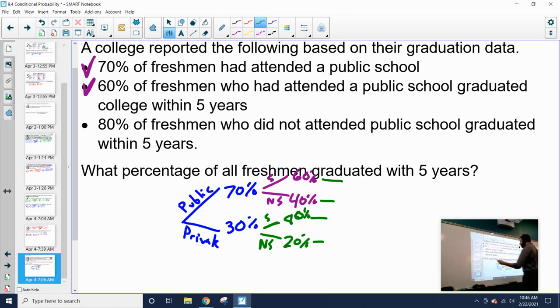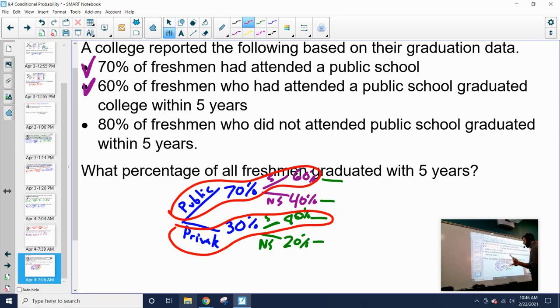So if I want to figure out what is the percentage of all freshmen graduating within 5 years, I'm looking at this top row and this middle row right here. So these are all my freshmen that are graduating within 5 years, whether they went to public or whether they went to private. I have my public schools graduating within 5 years and my private schools graduating within 5 years. Well, I need to figure out what is this top red row? It's going to be 70% times 60%. I just need to go down these lines and multiply them together, and that's going to give me my calculation.